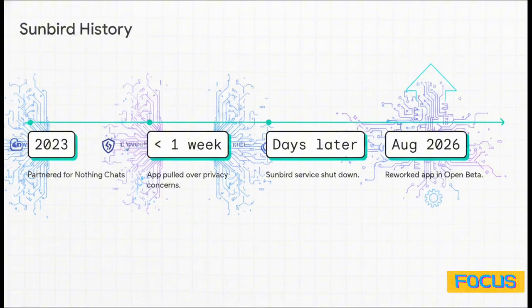But less than 1 week later, the app was abruptly pulled from the Google Play Store over severe privacy and security concerns. The architecture was just fundamentally flawed. And then, literally just days after that, the entire Sunbird service was shut down completely. It went totally dark. Now, out of nowhere in August 2026, they claim to have rebuilt the whole shebang from scratch, returning in this open beta state.